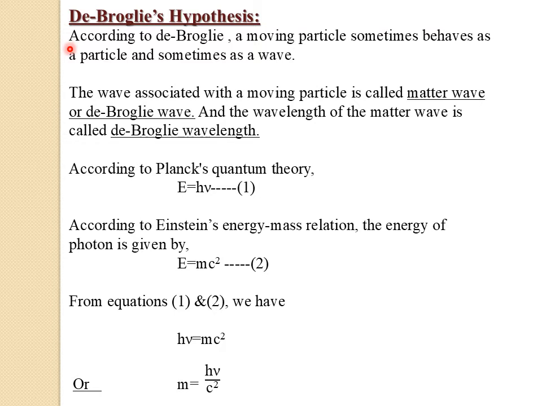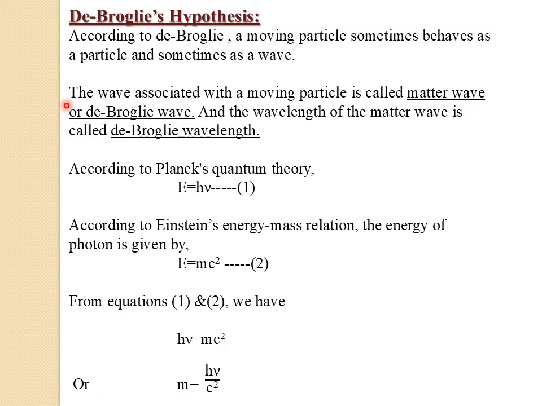Now let me repeat it. The moving particle behaves as a particle when it interacts with matter, and the same moving particle behaves like a wave when it propagates through space, so that it has dual nature. The wave associated with the moving particle is called a matter wave, or we can call it a de Broglie wave, and the wavelength of such a matter wave is called the de Broglie wavelength.